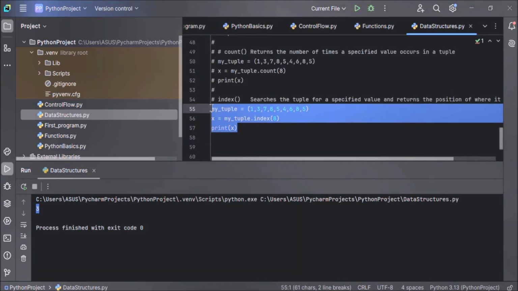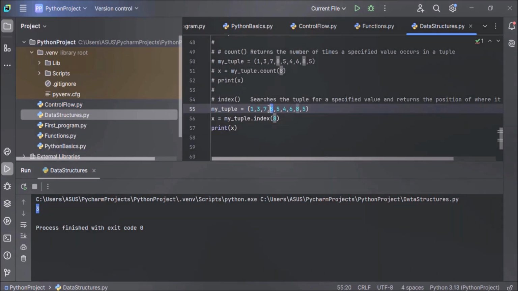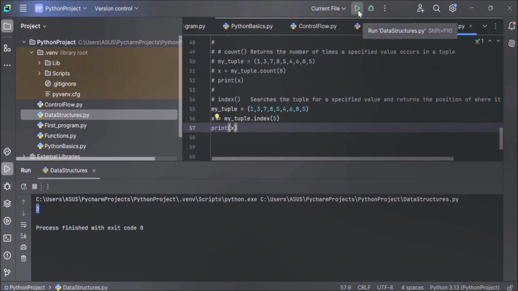Now let's execute this and see the output. Here you can see the output 3, because the first occurrence of 8 in this tuple is at position 3. That is why this statement has returned 3, the return value is stored in variable x, and x is displayed here using the print method. I hope you have understood how the index method works. Now let's search some other item, for example 5. Just change the value to 5 in the index method and execute the code. It will return the first occurrence of value 5 in the tuple, that is at position 4 after 8. So 4 should be returned. See 4 in the output window.